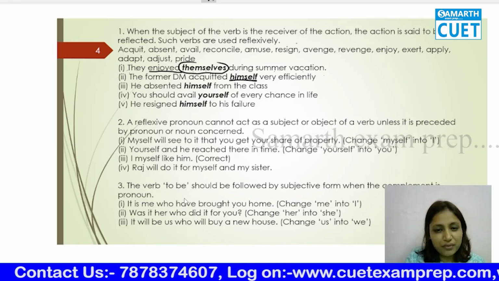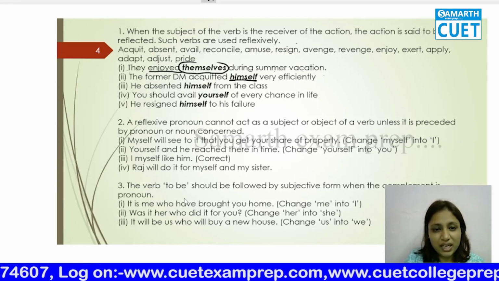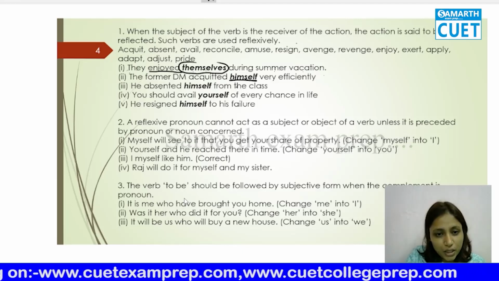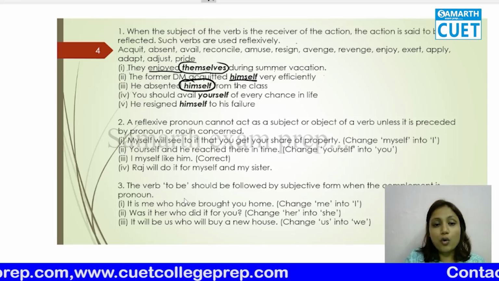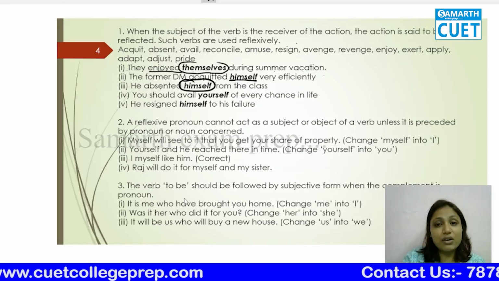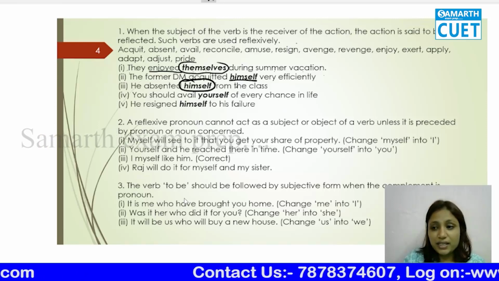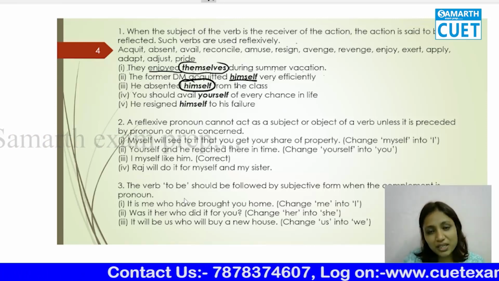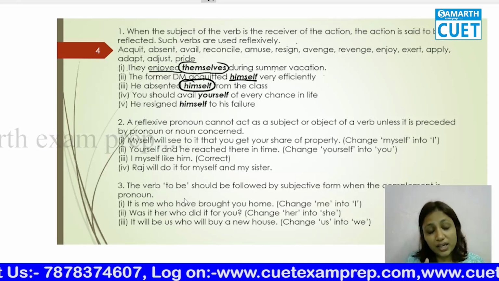He absented from the class. No, either he was absent from the class, or when he absented, then he has absented himself from the class. He is the receiver of the action absent. That means absent is the action, and he was absent and he was the receiver of this absence. Then it is going to take himself.